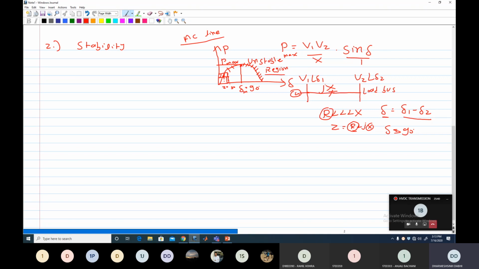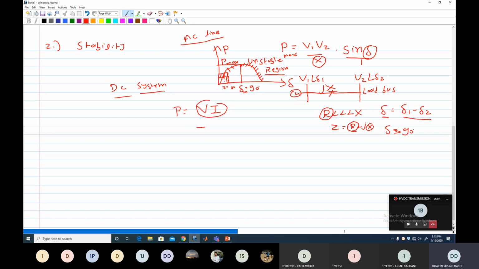Clear? Whereas in a DC system, this type of problem is not possible because there is no delta, there is no X. Clear? Only the equation of power, we know, V into I. So if voltage is present and current is present, we can transmit the maximum power. So how much maximum power can we transmit in the DC system?